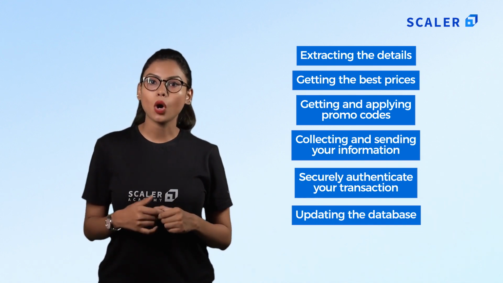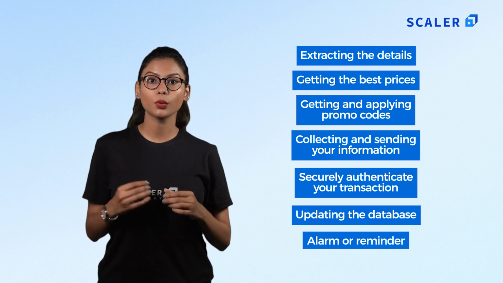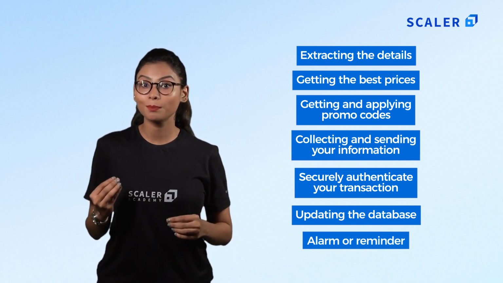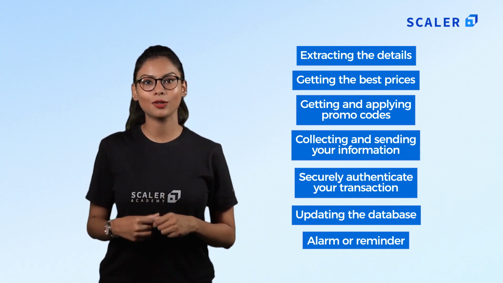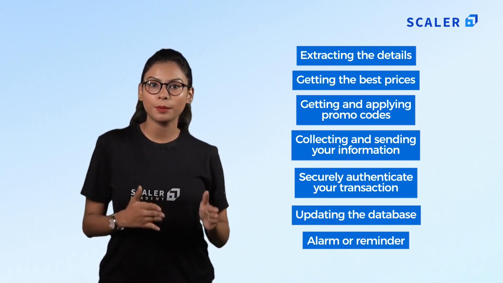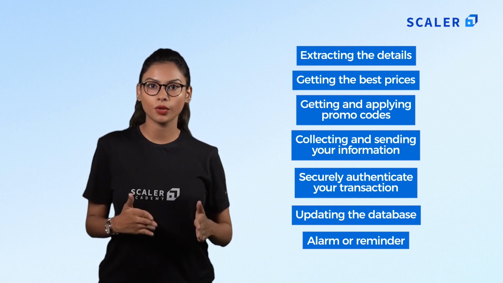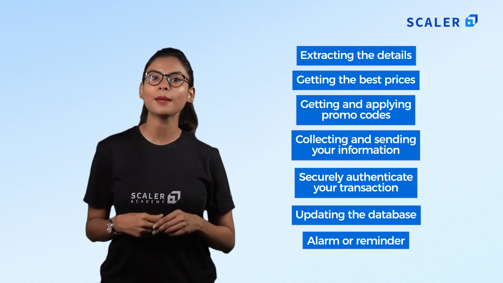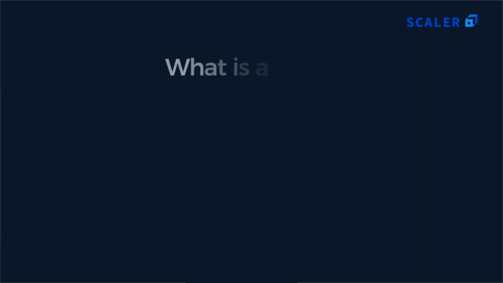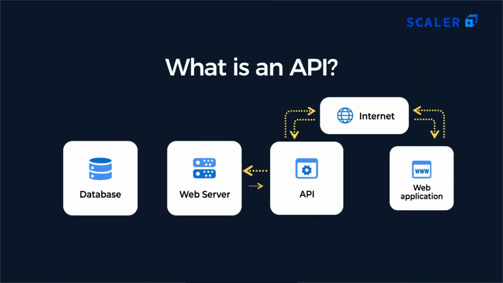Many aggregators also set up an alarm or reminder to alert you of an expiring deal, bump in prices, or your flight times. In this ecosystem, the services are implemented as application programming interfaces, making your life simpler and leaving you more time to do what is important. So, what is an API?